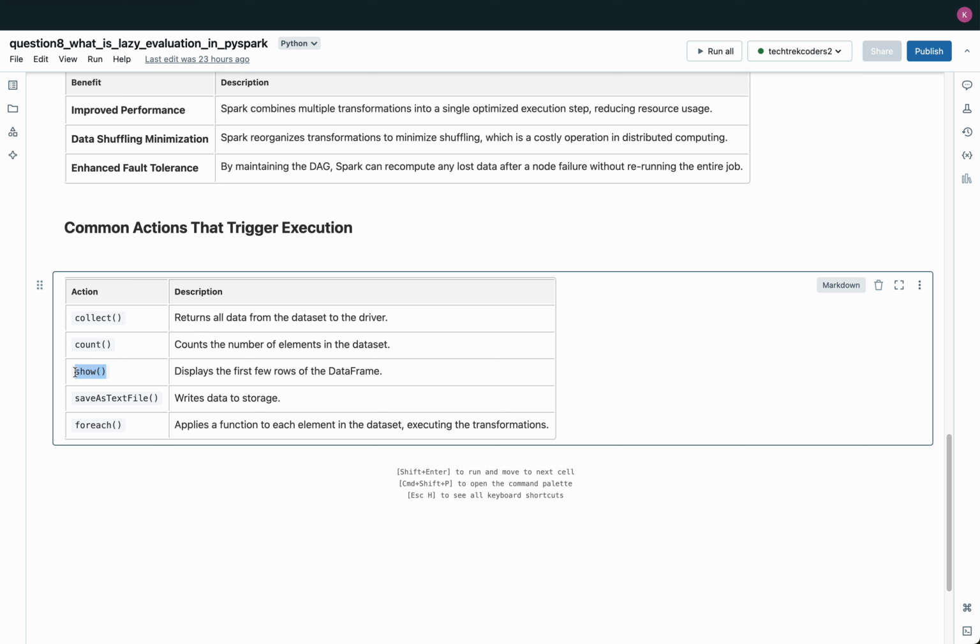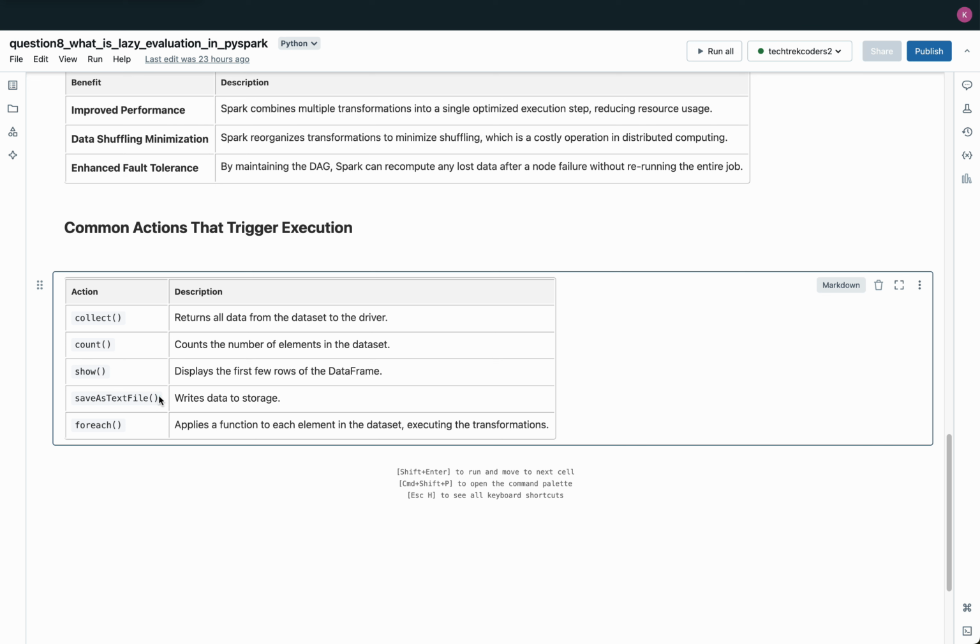Show. The show action displays the first few rows of the data frame directly in the console. This is especially useful for a quick preview of the data structure and content, helping you validate transformations before committing to further actions or saving the data.